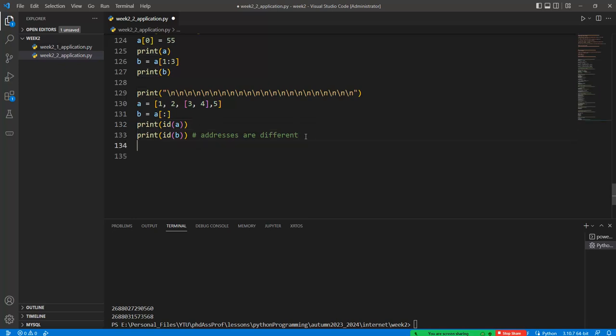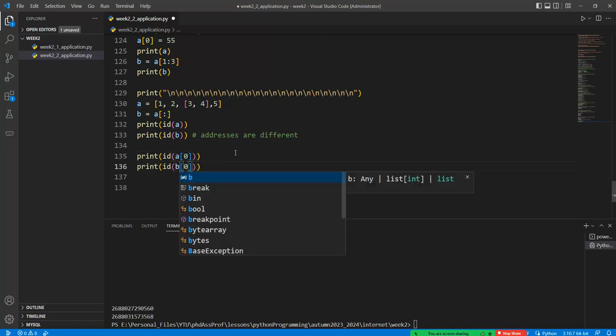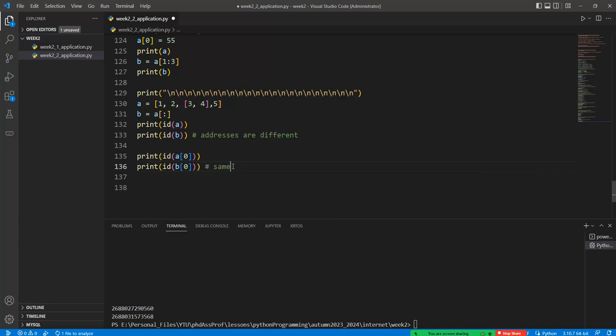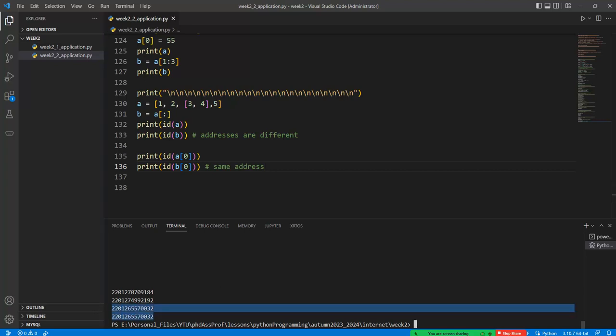But if we check the first terms of this address like this one, A and B, this address is the same, because each of them is pointing to one value. Like this one. You understand that?